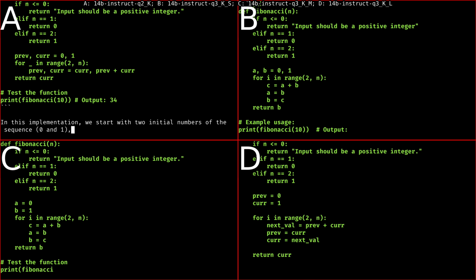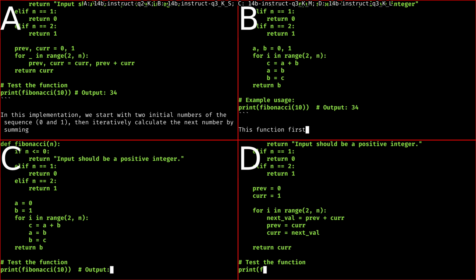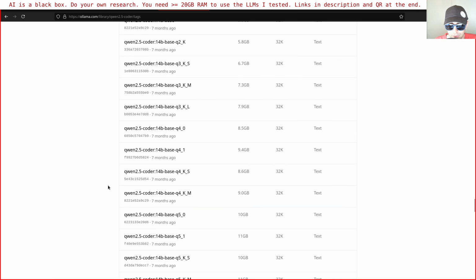And in the end, the one which worked best up until now is the 14 billion model. Specifically this one, the one with the least quantization. Yes, it's not the base model, it's the instruct. Because I had to look up what all these words mean. Anyway, I tried this one, the instruct, this one here, Q2K.